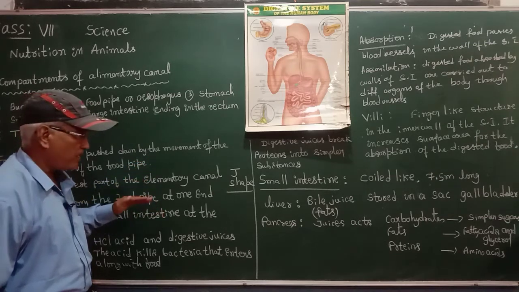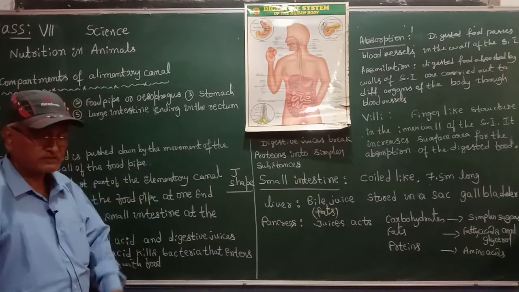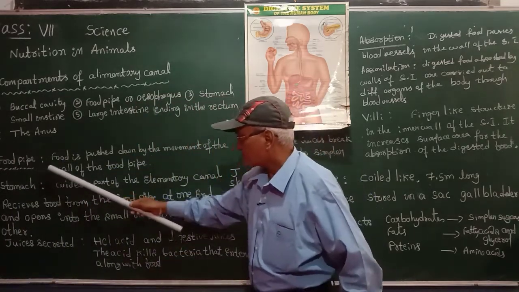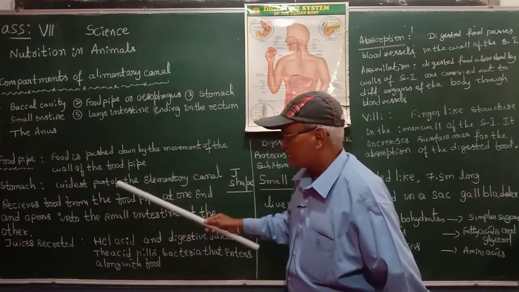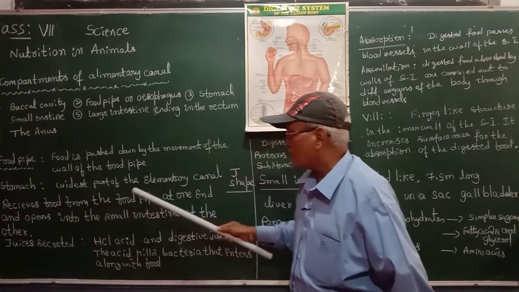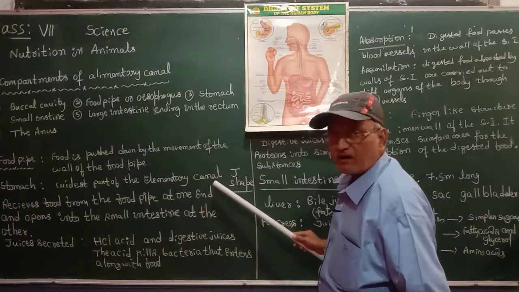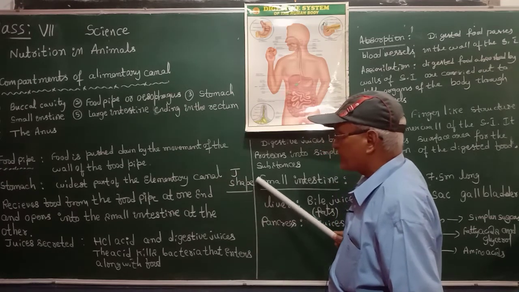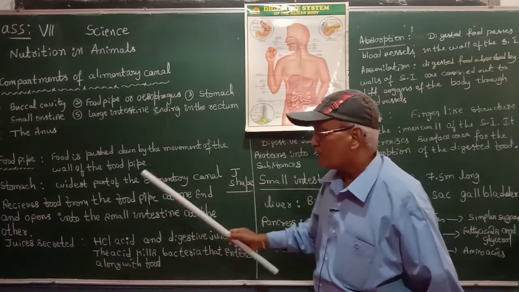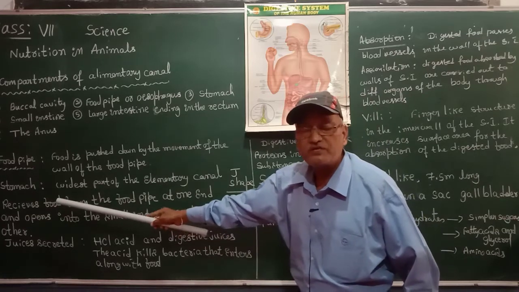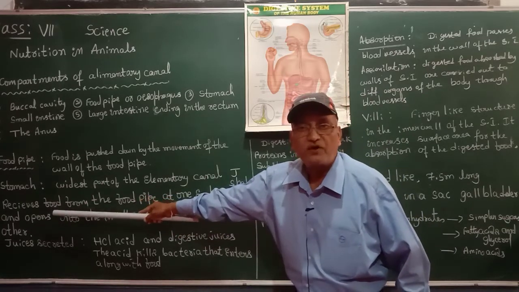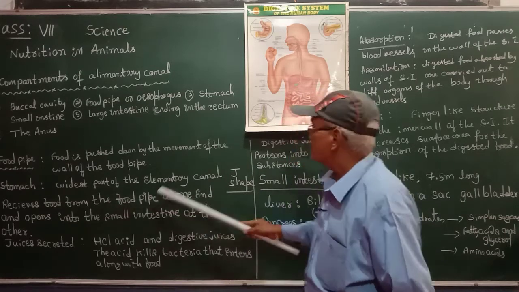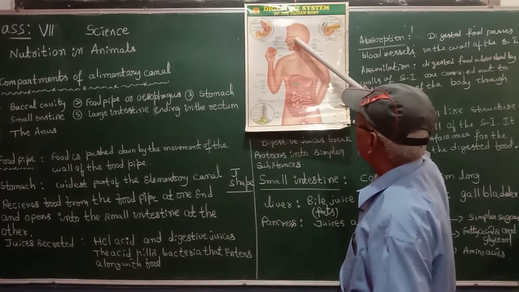The stomach receives the food from the food pipe. It is the widest part of the alimentary canal, and the shape of the stomach is J shape. It receives the food from the food pipe, which is connected to the buccal cavity.